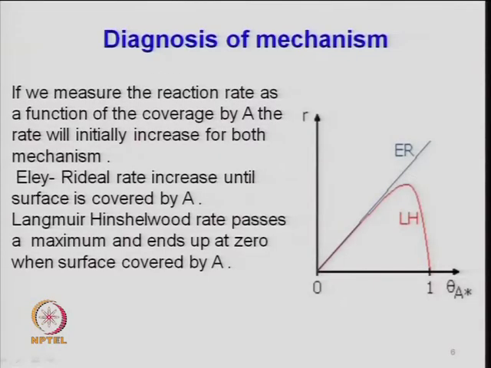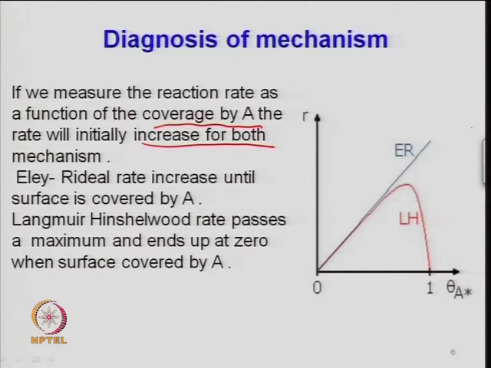When you diagnose a mechanism, whether it is Eley-Rideal type or Langmuir-Hinshelwood type, the approach is similar. You have to postulate the mechanism depending upon some basic fundamentals of chemistry, surface science, and molecular structure, and then you have to give certain hypotheses. If you measure the reaction rate as a function of surface coverage, the rate will initially increase for both mechanisms, whether it is Eley-Rideal type mechanism or Langmuir.